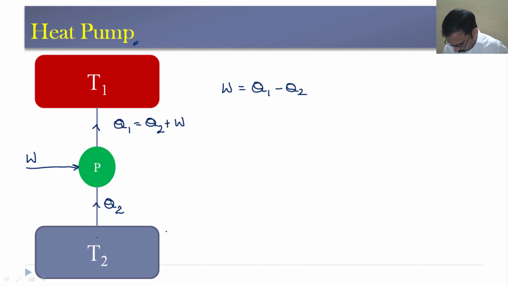Now, when it comes to this heat pump, we will come across a term called coefficient of performance. So, the coefficient of performance of the heat pump, actual, will be the desired effect or the heating effect that we are getting.